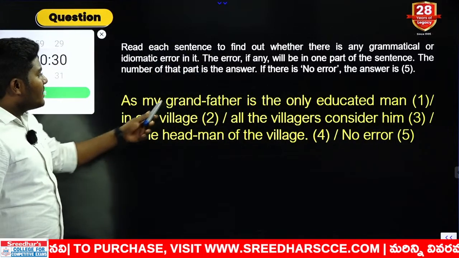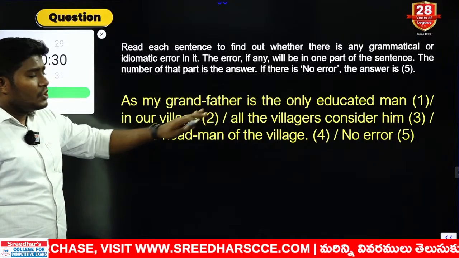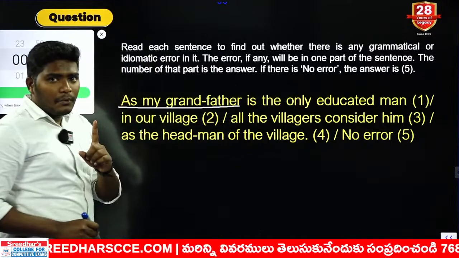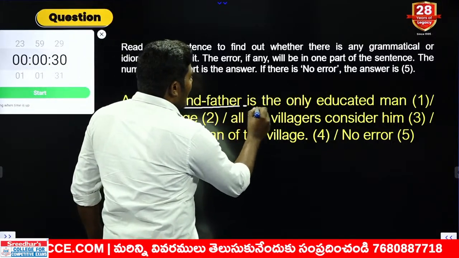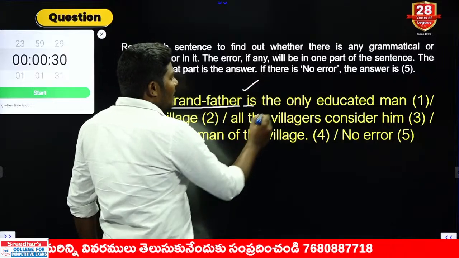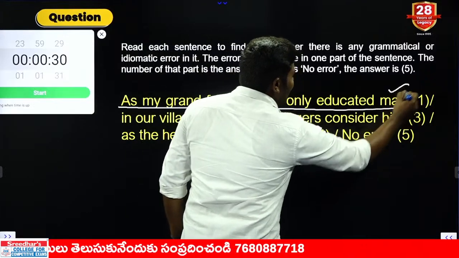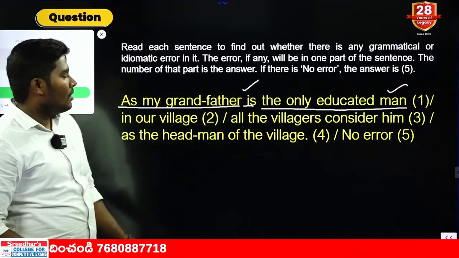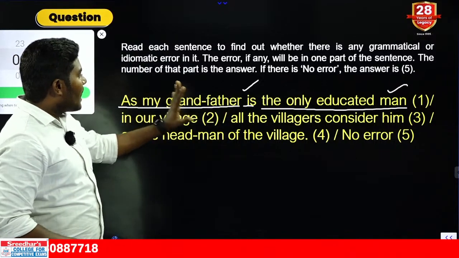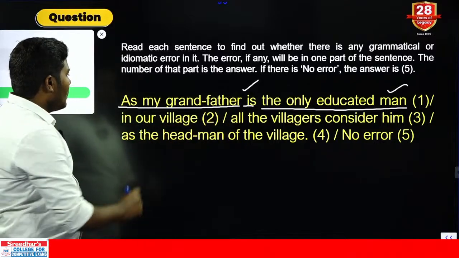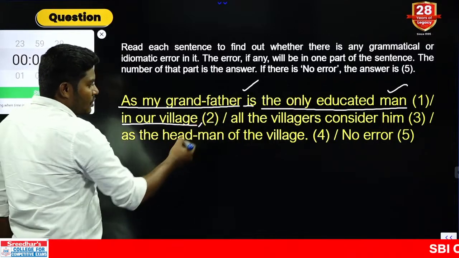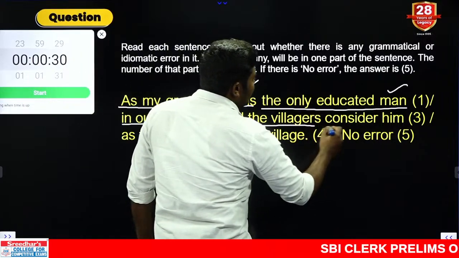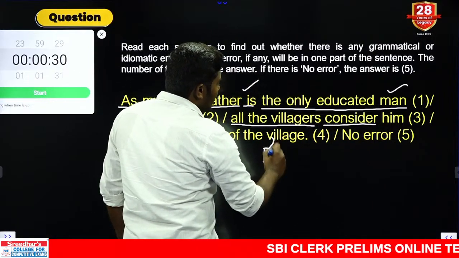Okay. As my grandfather is the only educated man. Look at the statement: as my grandfather, is that singular or plural? Singular. This grandfather is, again singular, the only educated man. Man is also singular, and the only is nothing but no alternative. That is also a very important rule. As my grandfather is the only educated man in our village, there should be a comma, but we don't consider the comma. All the villages consider. All the villages is absolutely plural.